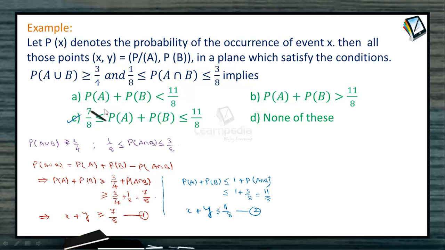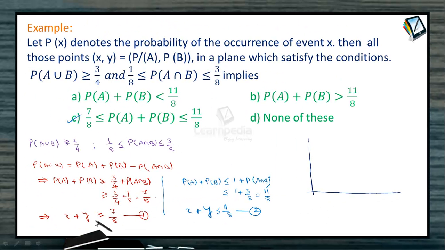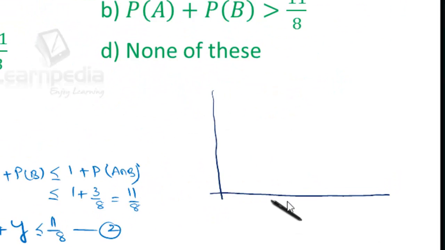Yes, clearly it is satisfying the condition C that P of A plus P of B should lie between 7 by 8 and 11 by 8. Let's try to mark this region on the Cartesian plane. When we consider the x-axis and y-axis, how is the line x plus y equal to 7 by 8? It's a straight line having x-intercept 7 by 8 units and y-intercept 7 by 8 units. So that will be a straight line which passes through 7 by 8 and 7 by 8.